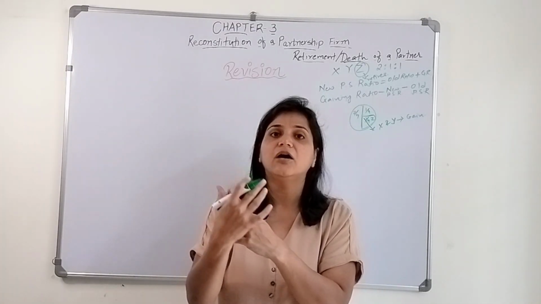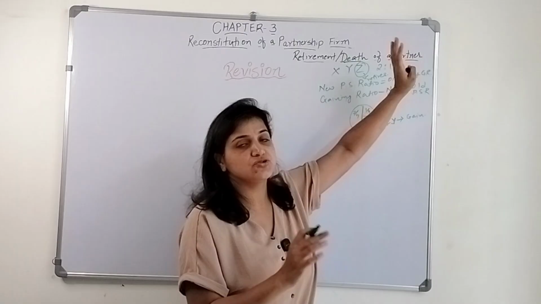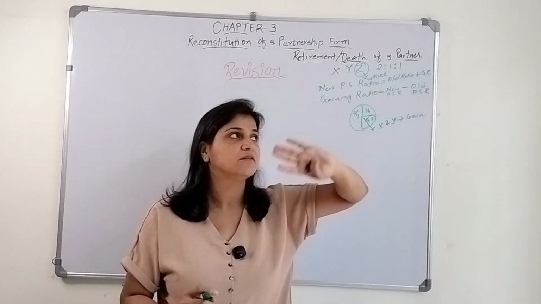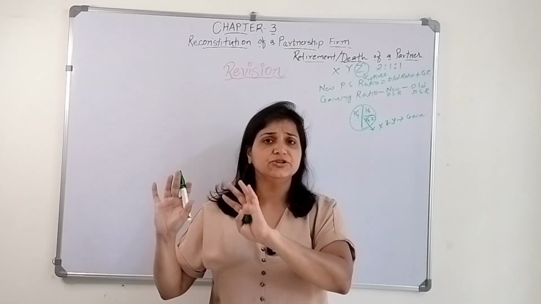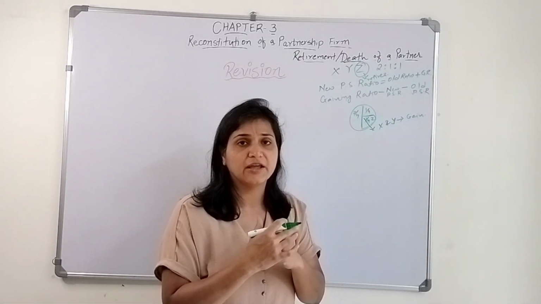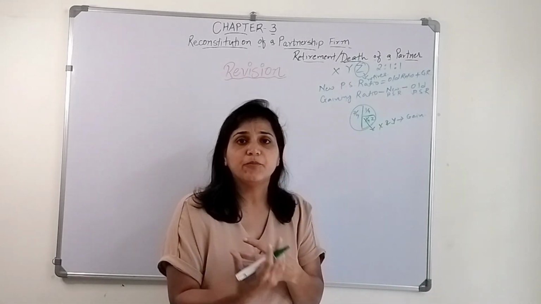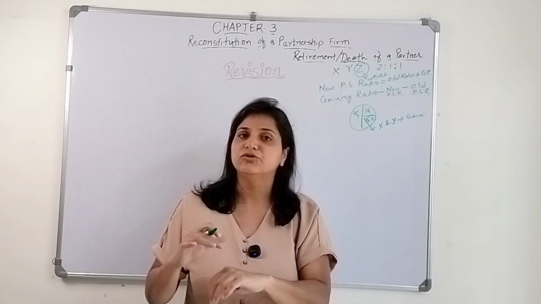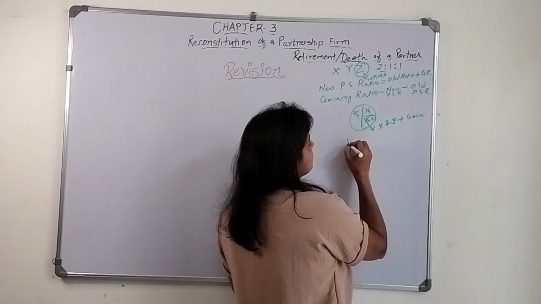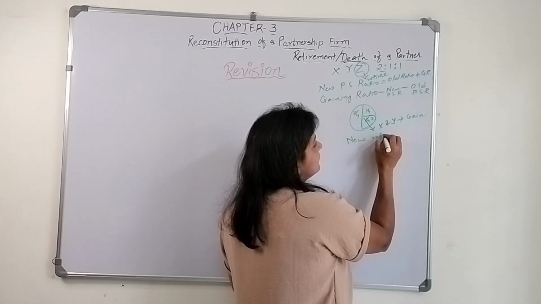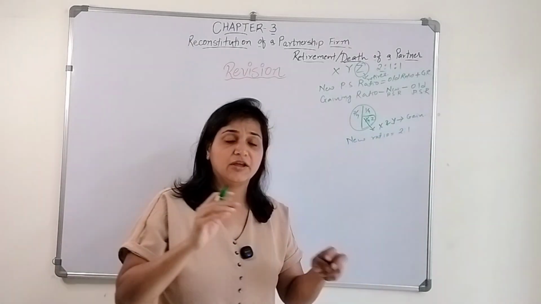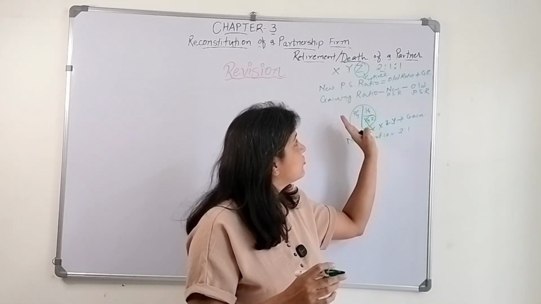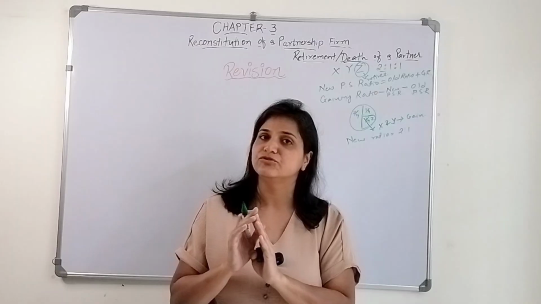Now how will we determine it? Let's say 2:1:1 was the old profit sharing ratio, and Z retires, and nothing is mentioned about the gaining ratio, in what proportion they are going to share the future profit, nothing is specified. That means the old ratio between X and Y, that is 2:1, is the new profit sharing ratio, and that will also be their gaining ratio. This 1/4 of the profit will be shared between X and Y in the ratio of 2:1.